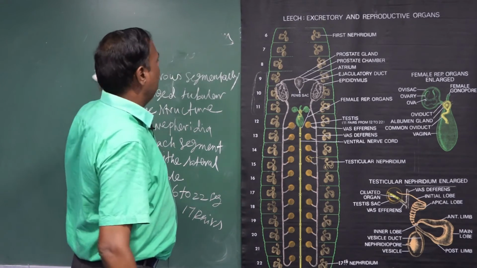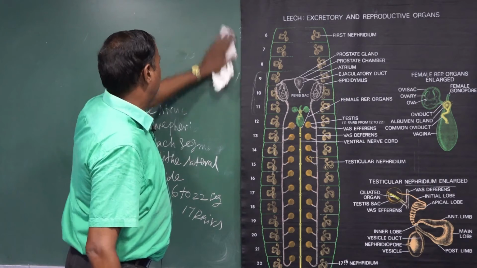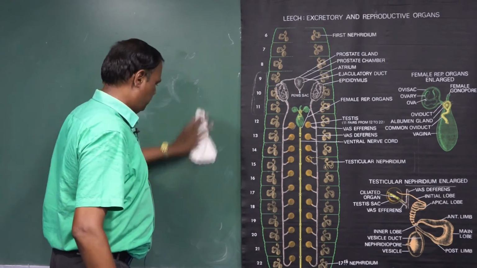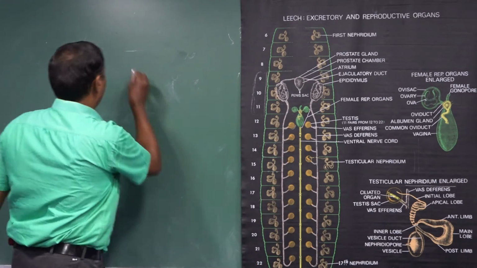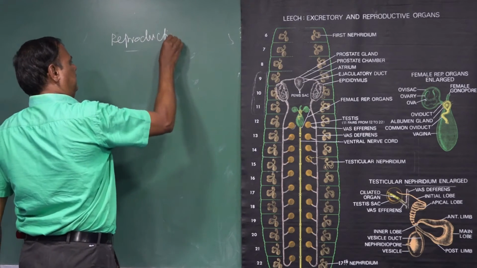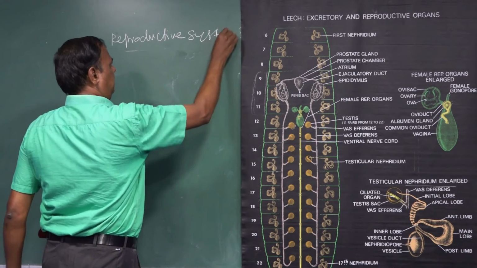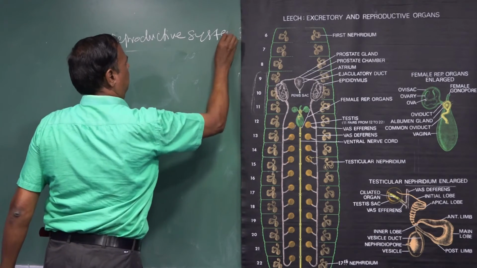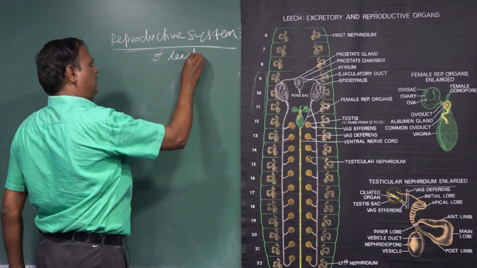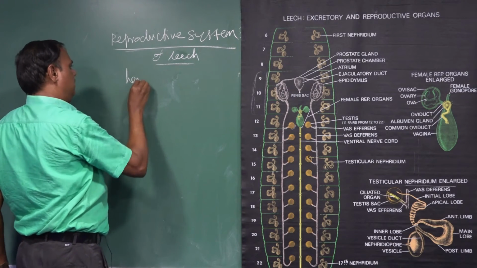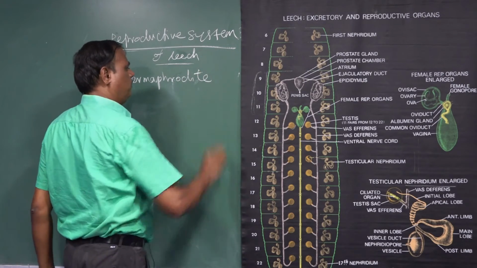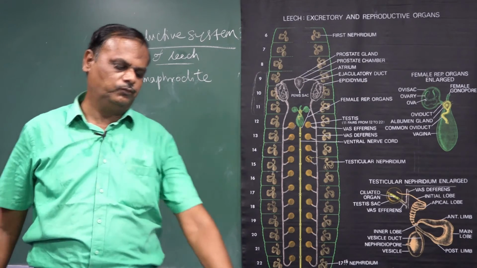Next we go for the reproductive system. Reproductive system of leech. Right. Next we go for the reproductive system.